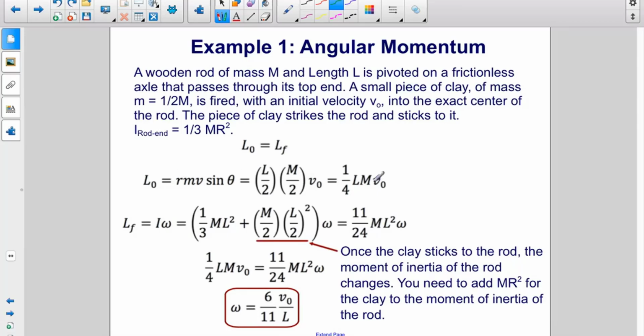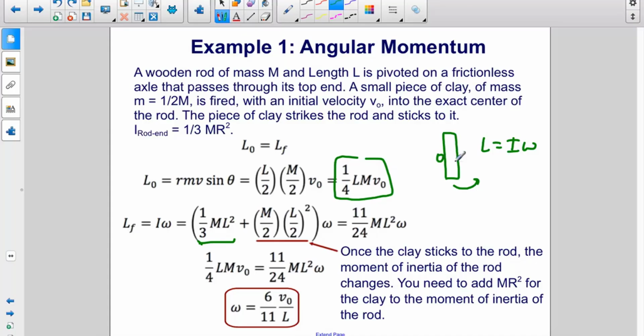On the previous slide, we calculated the initial angular momentum. Well, it's going to be equal to the final angular momentum since it's conserved. When the rod with the clay stuck to it is rotating, that's just an object with angular momentum, where the angular momentum is I omega since it is rotating. But the catch is that once the clay sticks to the rod, the moment of inertia of this object changes. So we have the initial moment of inertia of the rod, but then we have to add in the fact that we have added some mass.